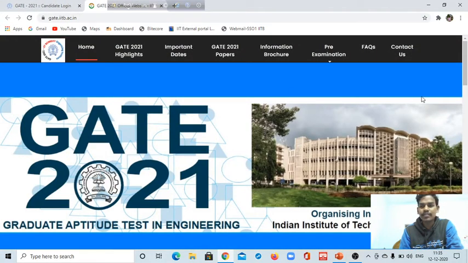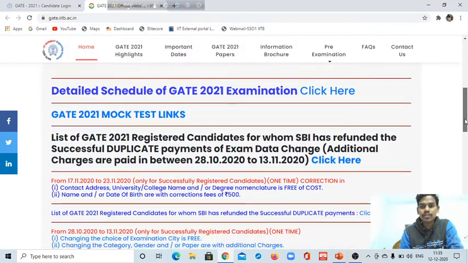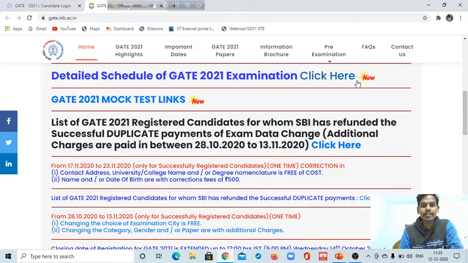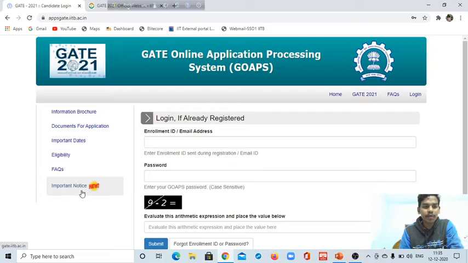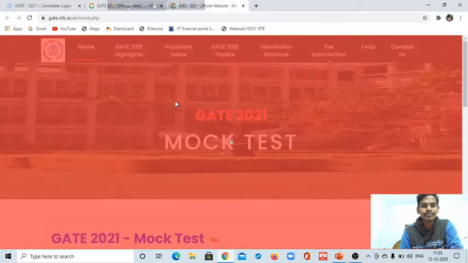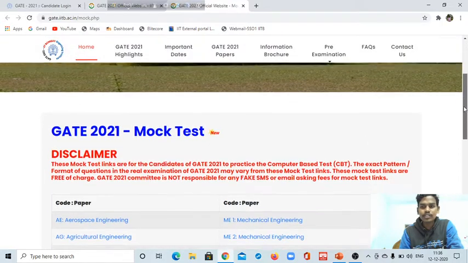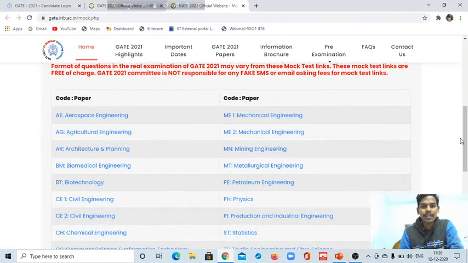Just scroll down and you will get this notice. Go to the important notice part, and then to the GATE 2021 mock test links. Now you will get this interface, and if you scroll down you will get every GATE paper, 27 GATE papers.